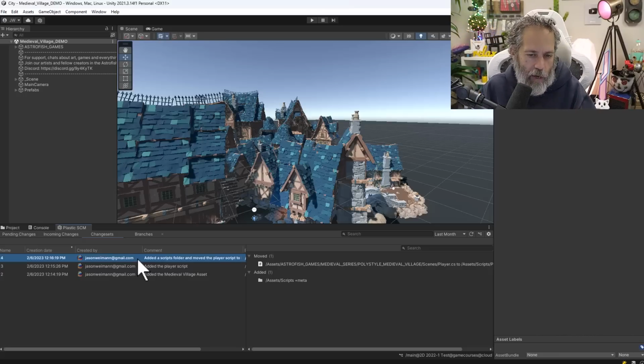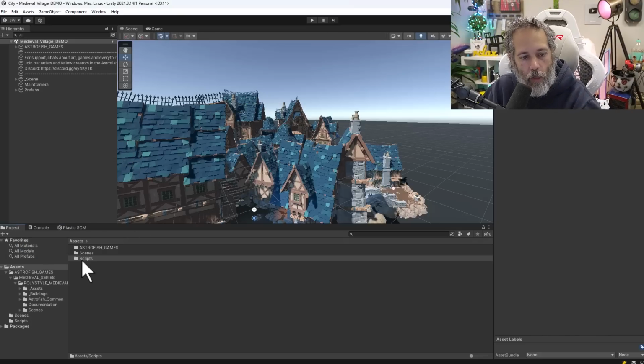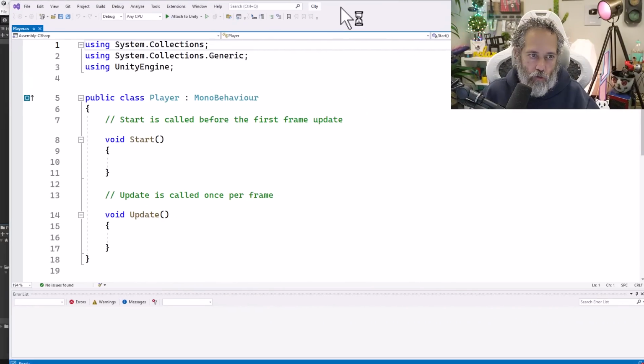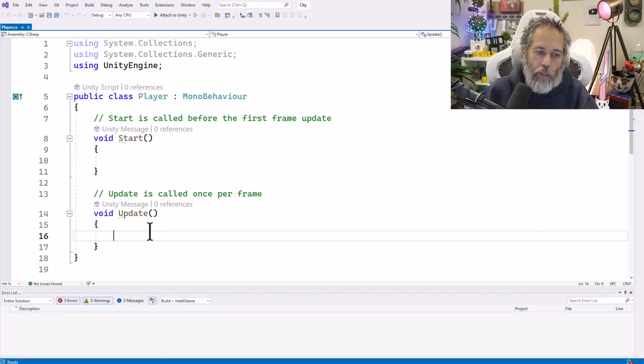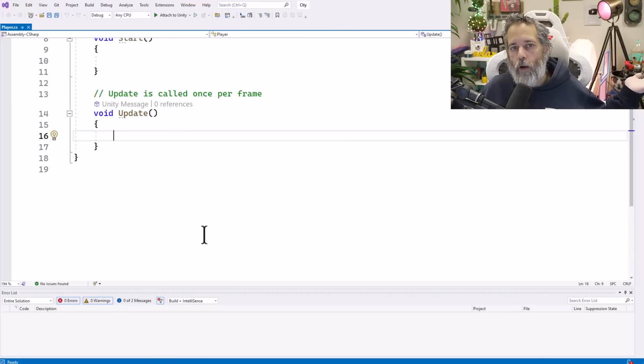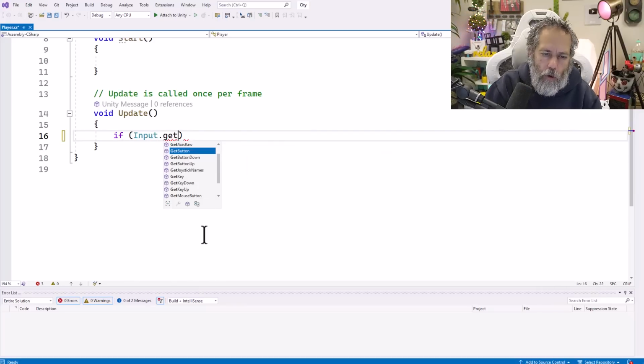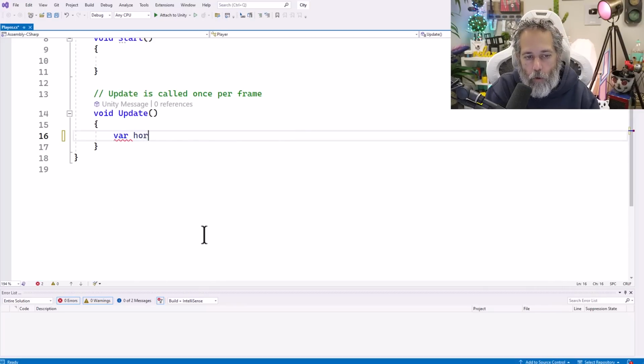I can look at it, which is kind of neat, but let's actually make one change to our script first. Let's go into our scripts and make this make even more sense. We'll go to our player script, open it up, and write a little bit of code in here. And here in our update, let's just read the input, move the player, and call it good. So we'll read into a variable. Say var horizontal equals input.get axis, and we'll get the horizontal axis.